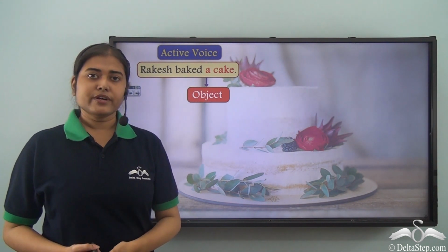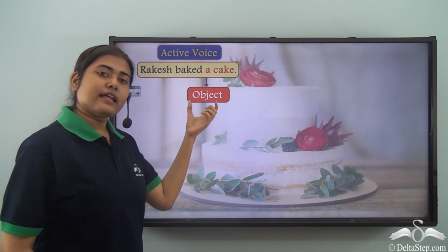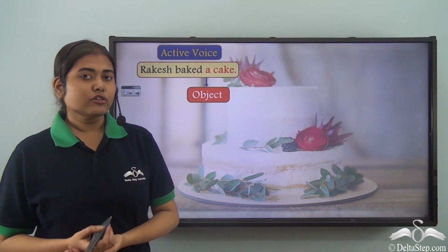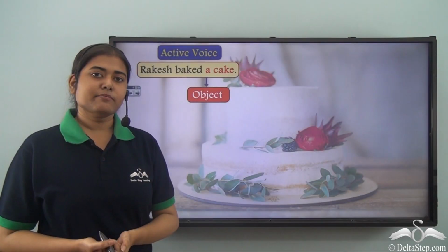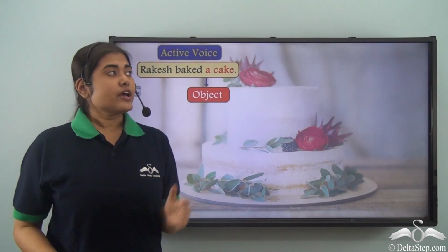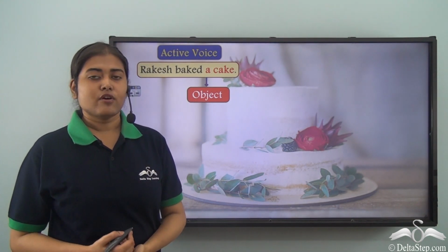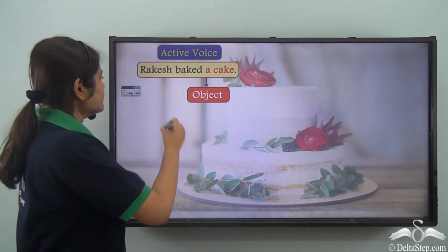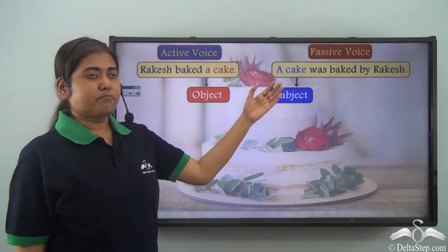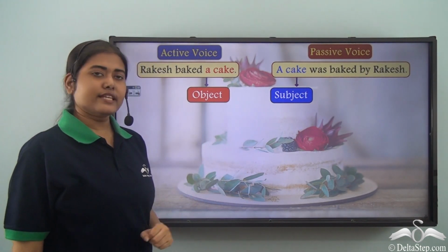Now whenever in the active voice we have a sentence which takes an object, then you will always know that the sentence can be changed into passive voice as well. If we have to change this sentence into passive voice, what will be our sentence? A cake was baked by Rakesh. So what do we see?